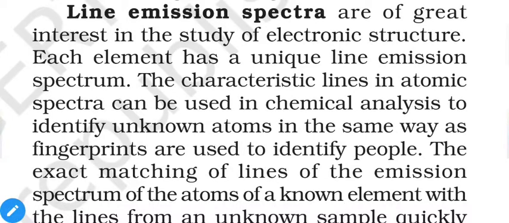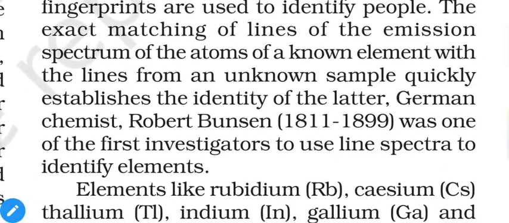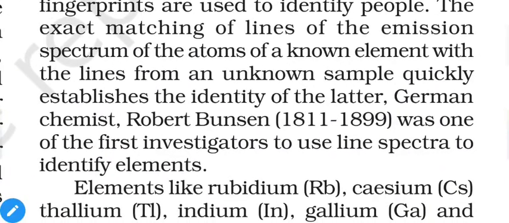Chemical analysis also uses this type of data to identify substances. The exact matching of the lines of the emission spectra of the atoms of a known element with the lines from the unknown sample quickly established the identity of the latter.